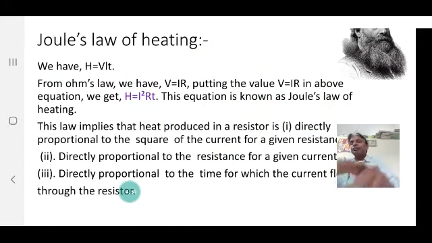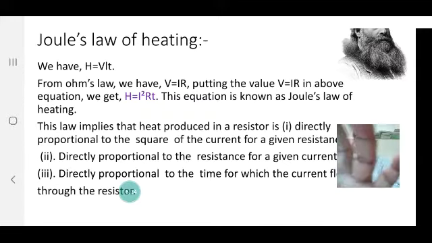Here, the law implies that the heat produced in a resistor is directly proportional to the square of the current for a given resistance and time, directly proportional to the resistance for a given current and time, and directly proportional to the time for which the current flows through the resistance.